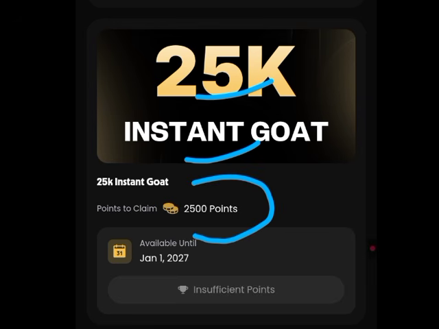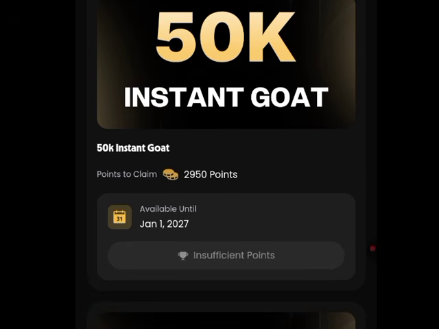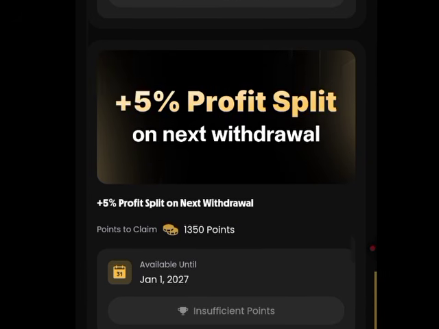As you can see right showing on the screen. Now the next one is the 50k instant account. As you can see right showing on the screen. Now the point to claim this is 2,950 points.